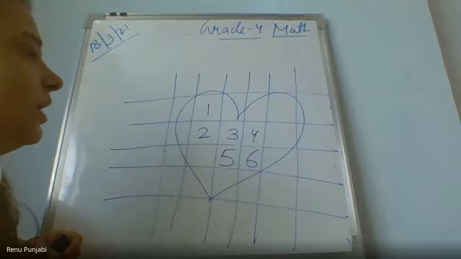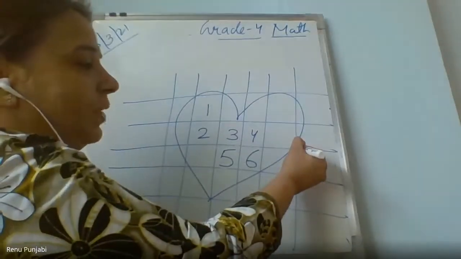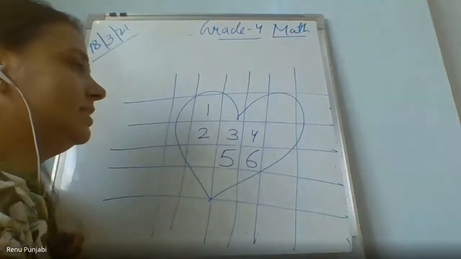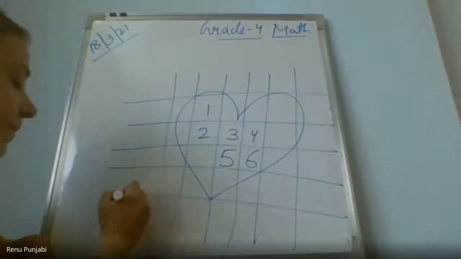Where is the seventh one? Ma'am, after 4, a little bit is going out. Yes, there is a little out there. See? Yes, now wait. Got it? So there are 6 full squares.